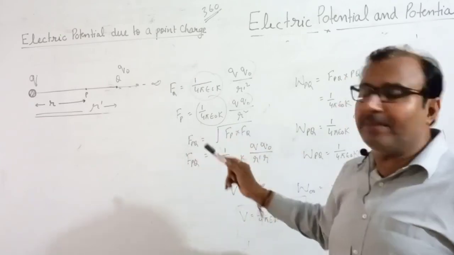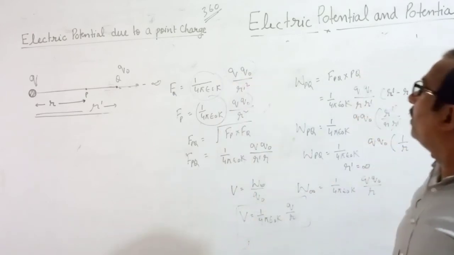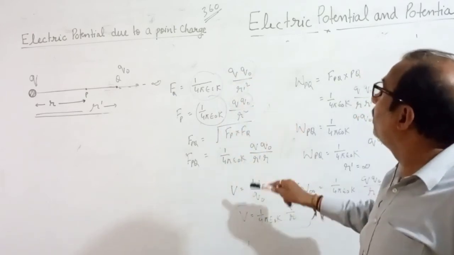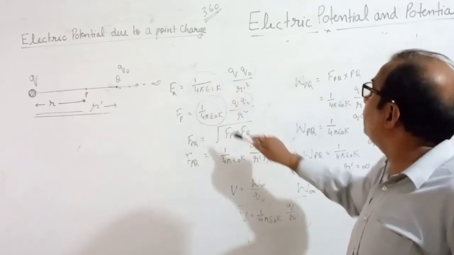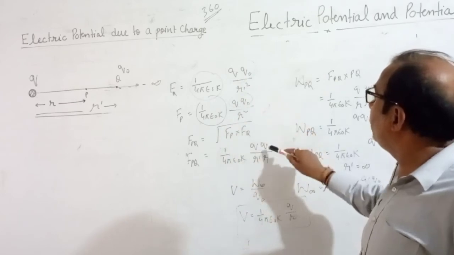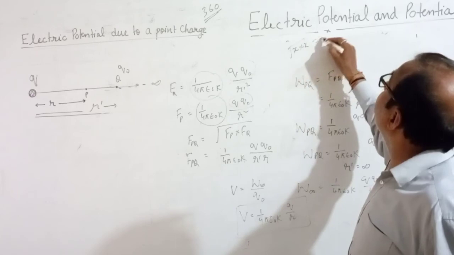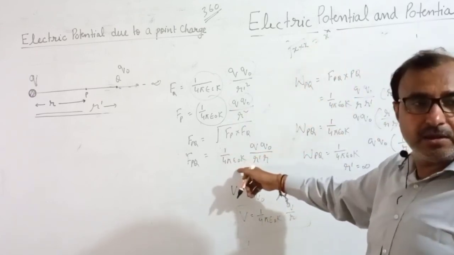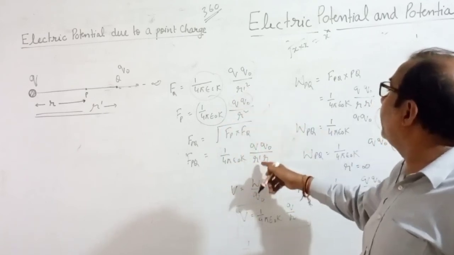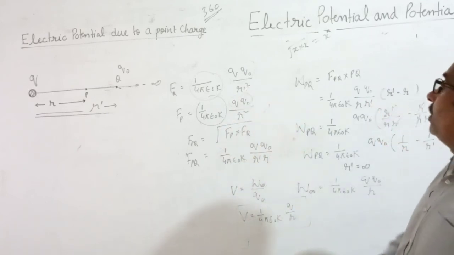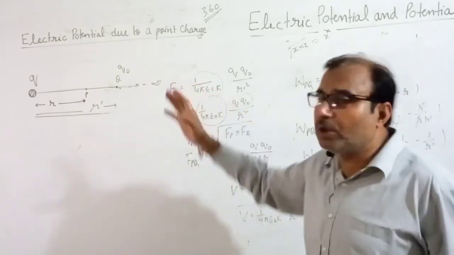Now average force between them, the root of F_P into F_Q. It means their multiplication. When you take both the forces inside the root, those things which are the same will come out. Anything inside the root, x into x, then you can take x. So similarly I did here. जो चीजें डबल थी that I have taken out. R dash square, R dash, R square, R. Now this is your F_PQ, the force between P and Q, the average force.